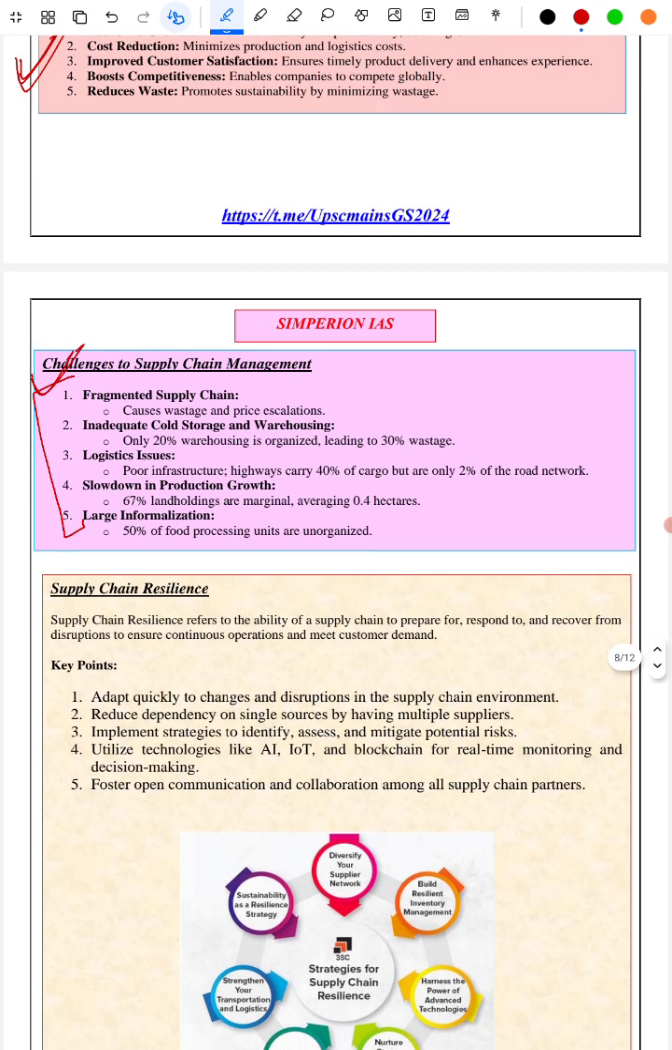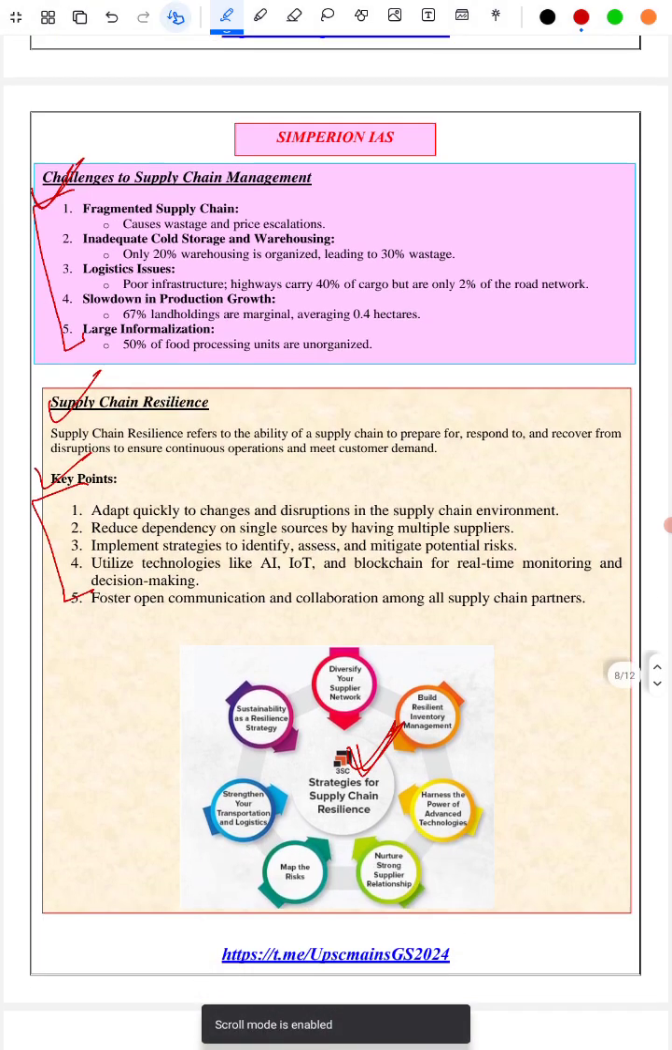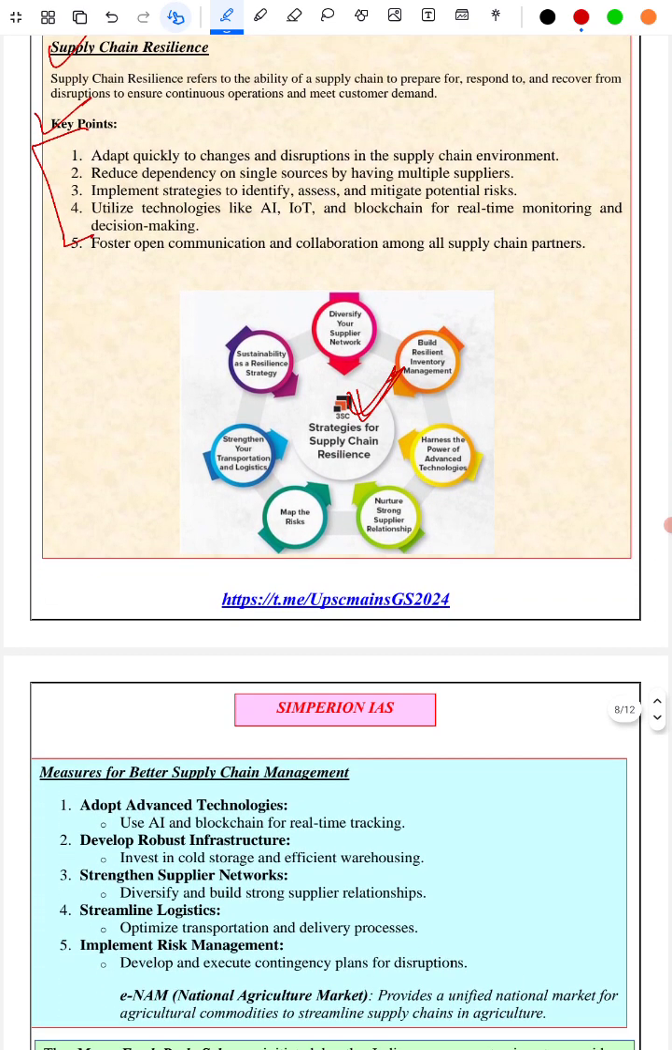Next we have covered supply chain resilience, another topic. We are given few key points related to it. 5 points we have covered. Then we have even covered strategies for supply chain resilience. We are given a diagram for it, very unique. We have covered lot of dimensions, lot of diagrams wherever necessary, very crisp points, examples, numerical facts.